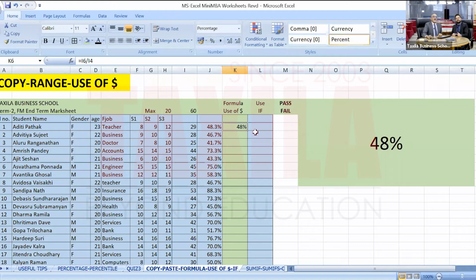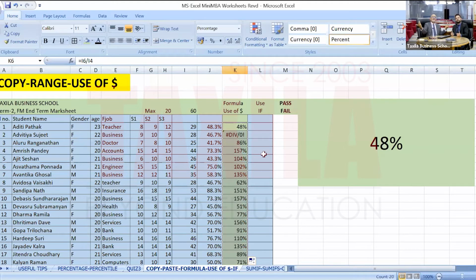Now I want to copy this formula. Let's do that magic. So what do I do for copying? We have learned it yesterday. Go to the right hand bottom corner, look for the dark plus. When the dark plus comes, you can either drag it or double click it. I will double click it.